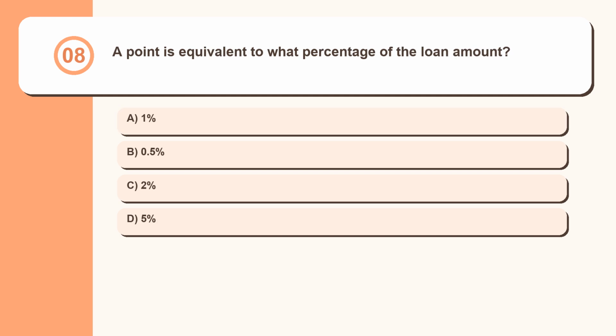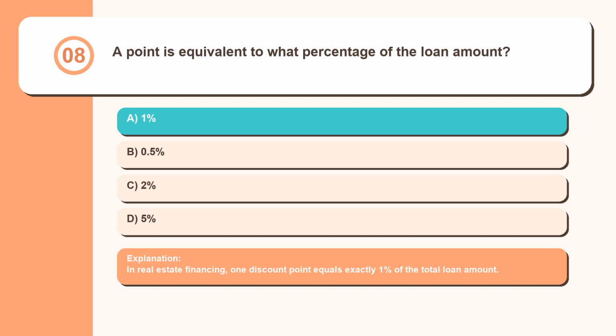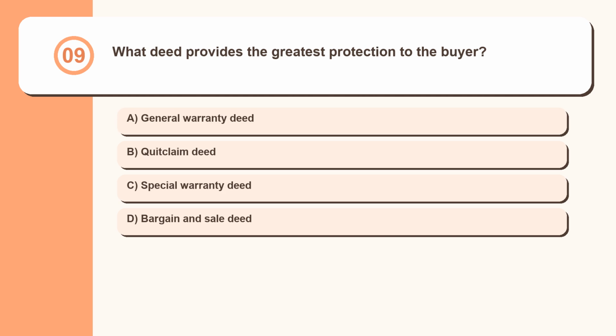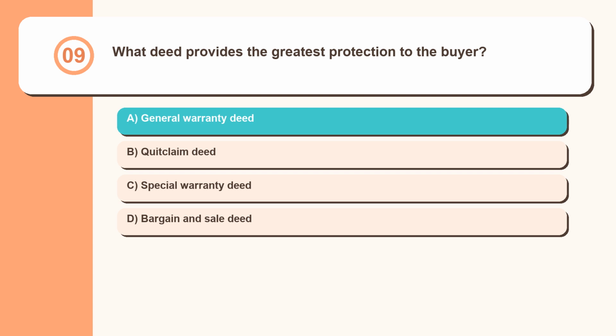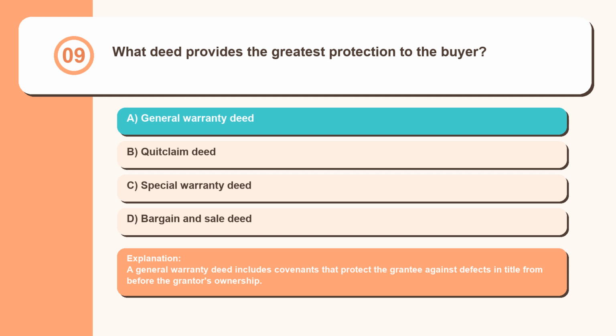Question 8. A point is equivalent to what percentage of the loan amount? 1%, 0.5%, 2%, 5%. In real estate financing, one discount point equals exactly 1% of the total loan amount. Question 9. What deed provides the greatest protection to the buyer? General warranty deed, quitclaim deed, special warranty deed, bargain and sale deed. A general warranty deed includes covenants that protect the grantee against defects in title from before the grantor's ownership.